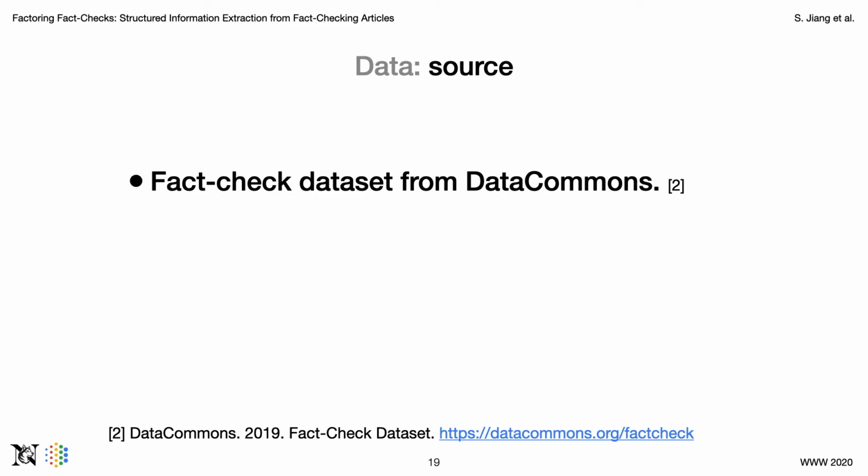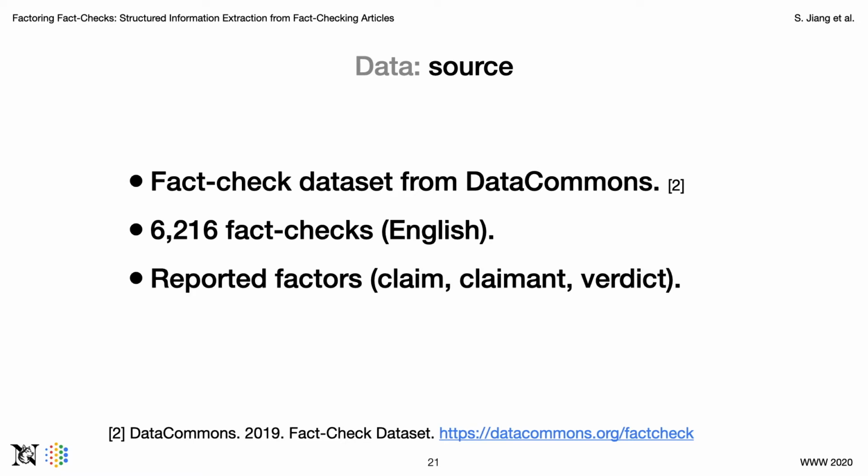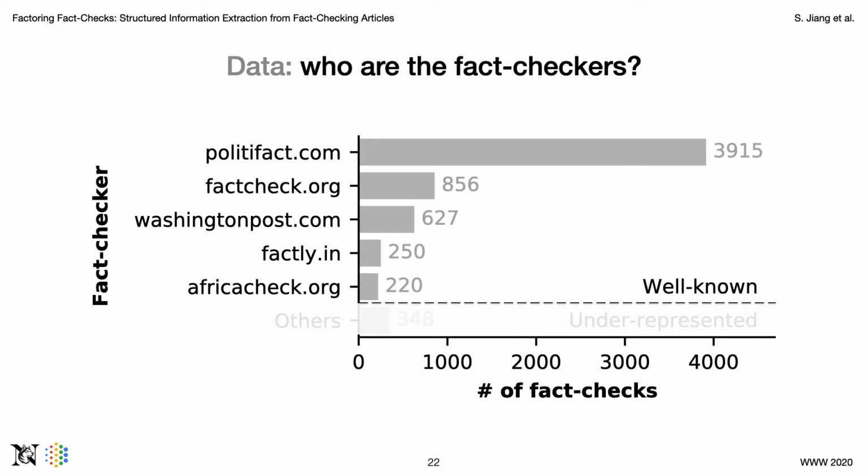The data we used is a public fact-check dataset from Data Commons. And we currently focus on English articles only, which leave us a little more than 6,000 fact checks to explore. Each of these fact checks are associated with their reported factors, including claims, claimant, and verdicts. So, the first question we ask is, who are the fact checkers? This figure shows the distribution of fact checkers of totally 27 fact checkers in the dataset.